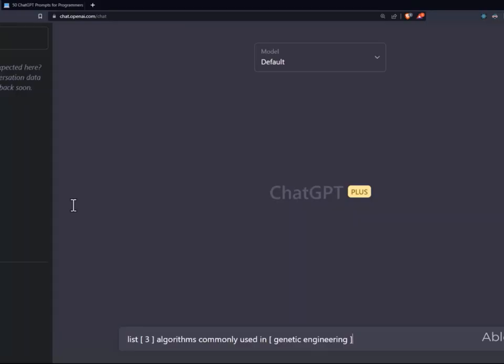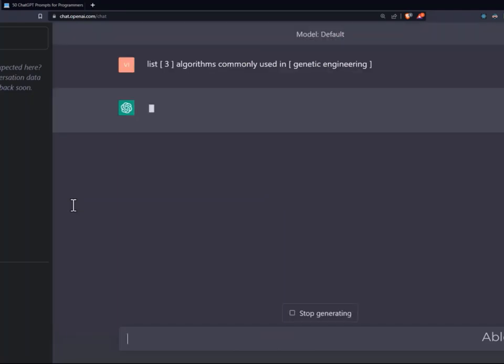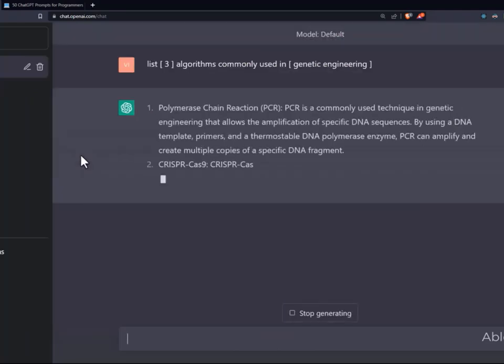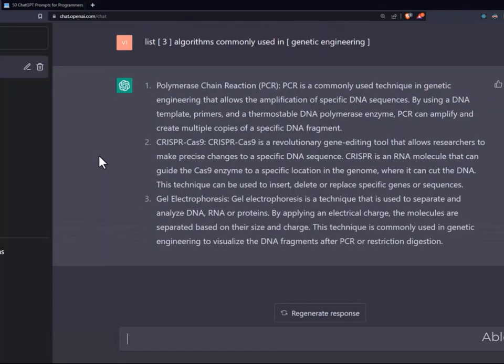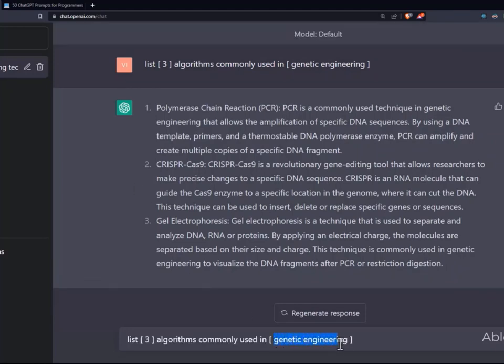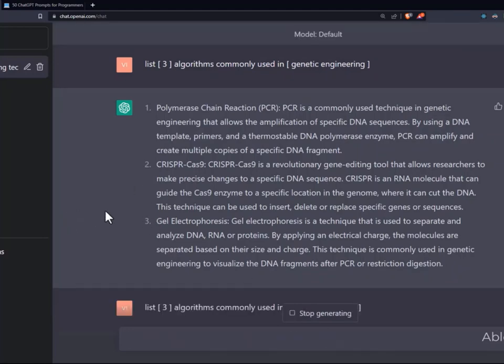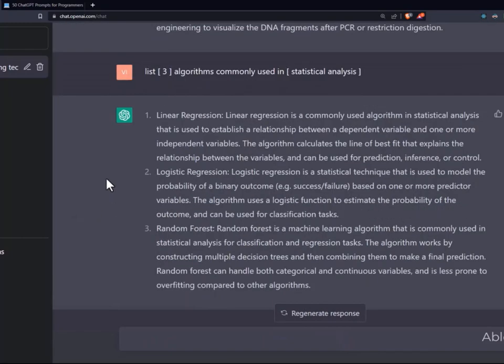So let's have a look. So let's say you want to know 3 algorithms commonly used in genetic engineering. And there we go. You have these PCR, it's a commonly used technique in genetic engineering. CRISPR, it's one of the gene editing tools, one of the well-known ones. And you can change this from genetic engineering to statistical analysis. So these are excellent examples: linear regression, logistic regression, random forest. These are extensively used in machine learning, as it mentions here as well.